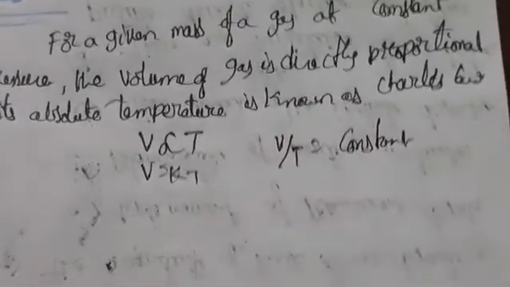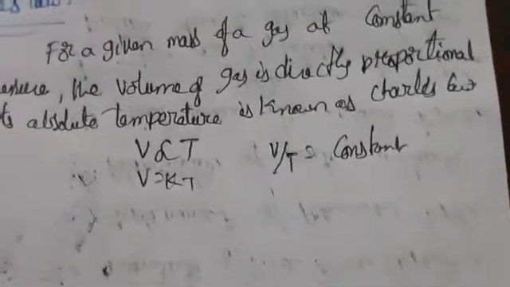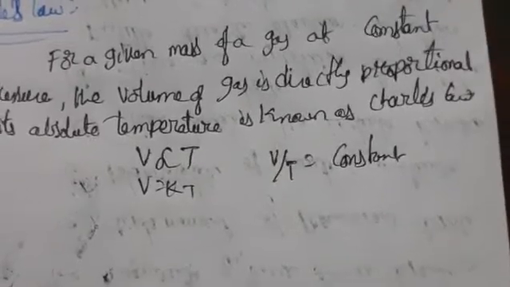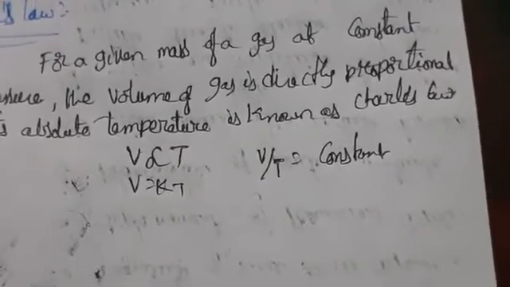At the same time we can speak about density also. Density is inversely proportional to temperature.